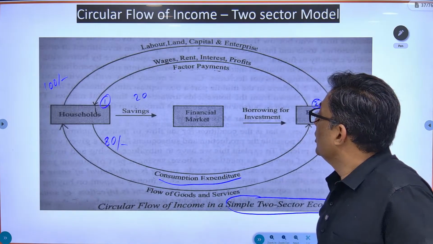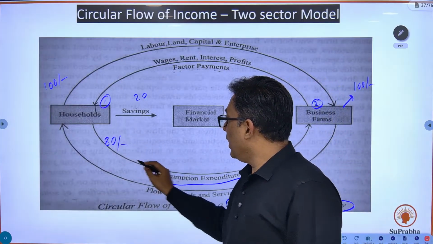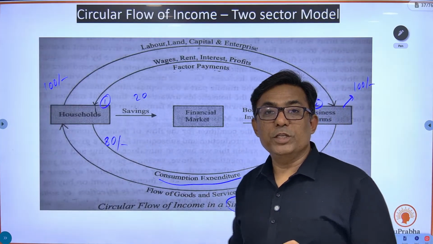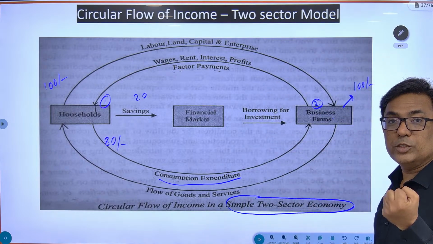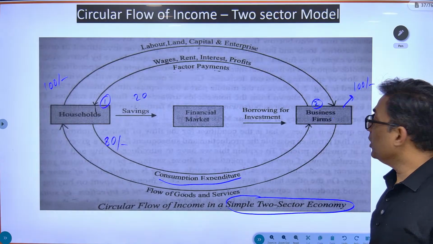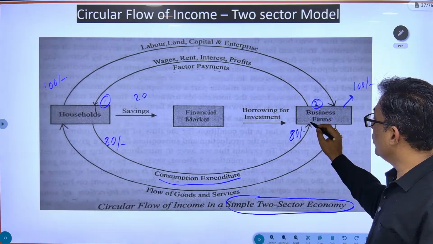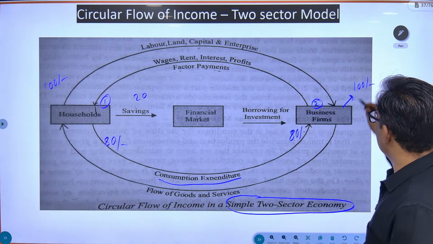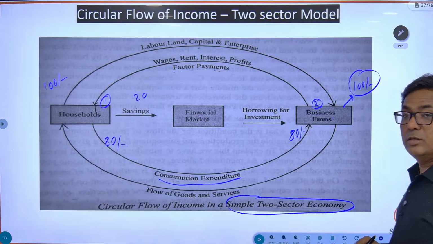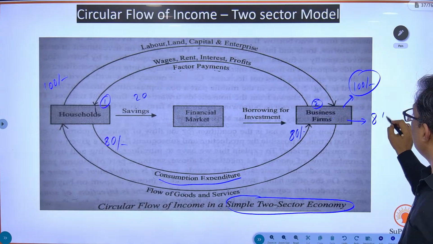Okay. So now if we get 100 rupees as income and we consume only worth 80 rupees, what will the business firms feel? Demand is only 80 rupees. There is just 80 rupees worth of goods and services demanded in the economy. So next year, will the business firms produce goods and services worth 100? No, they will produce only goods and services worth 80 rupees.